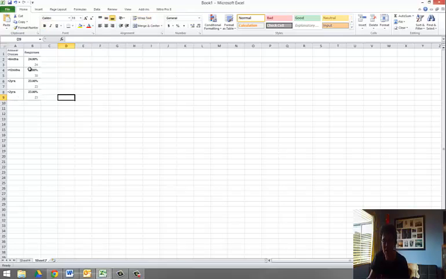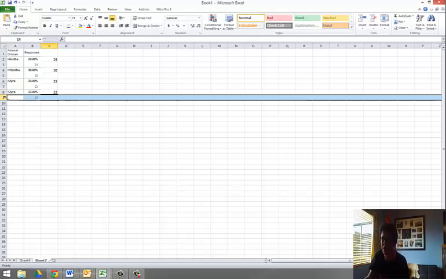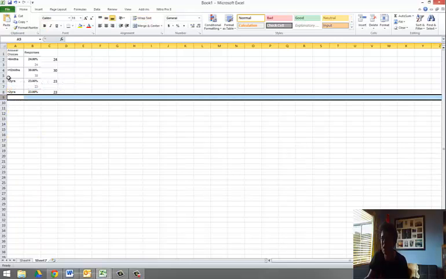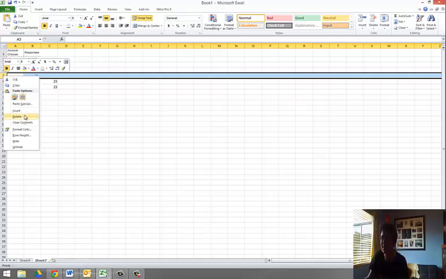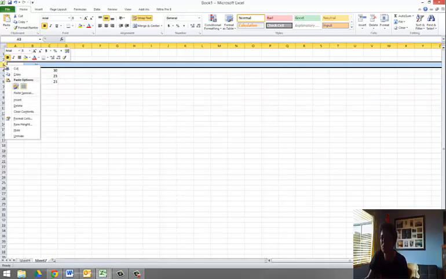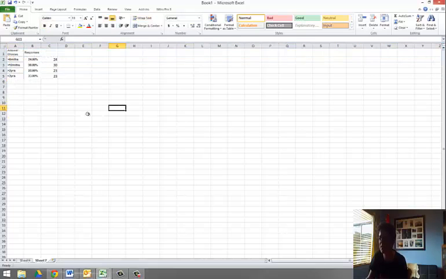Okay, now I want to make a graph out of this. So what I need to do now is shift those raw numbers, 24, to the side here. They are still really important for me at the end of the day, so I need them there all the time. Then I delete the row underneath the percentage. And I'm doing that by highlighting the row and right clicking and going down to delete. Okay, so I'm ready to make a graph.